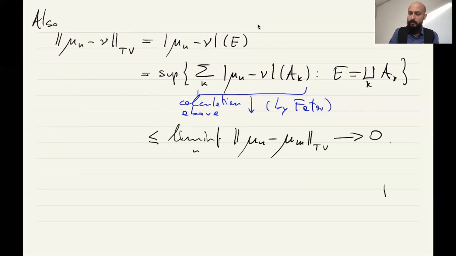Good. So we finished the proof of the fact that the real measures on a fixed measure space equipped with the total variation norm is a Banach space.